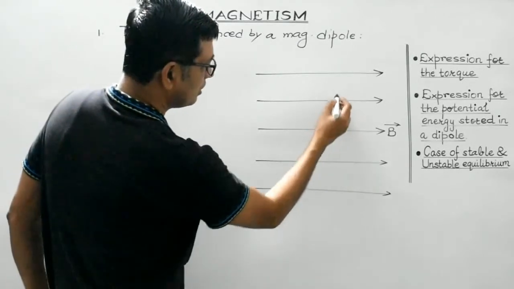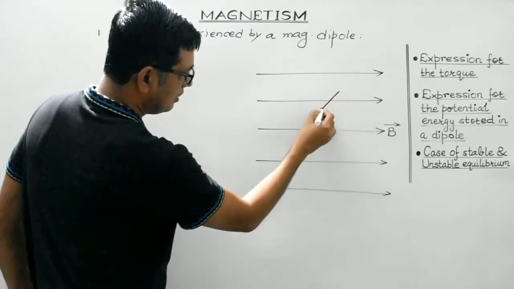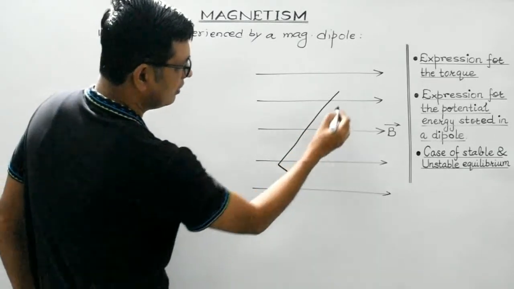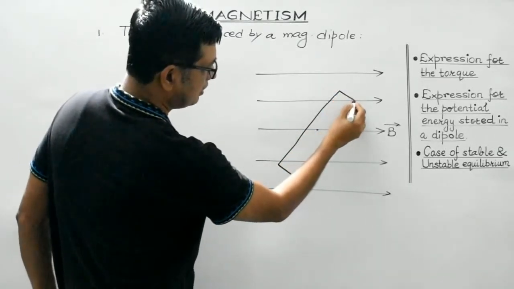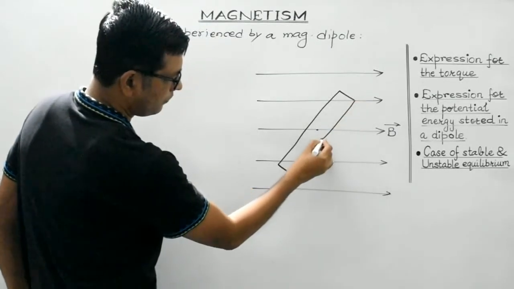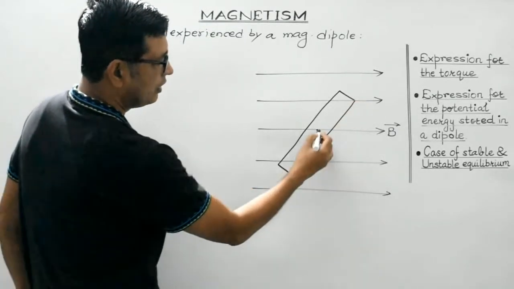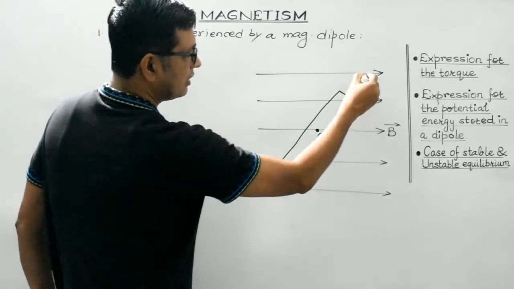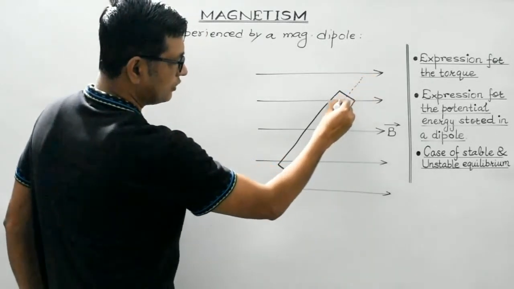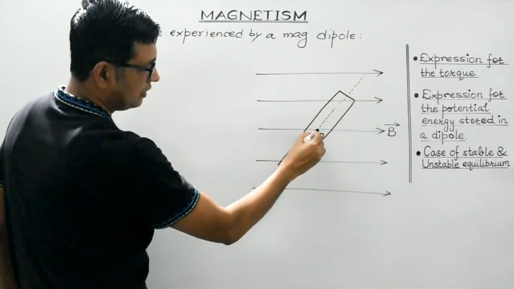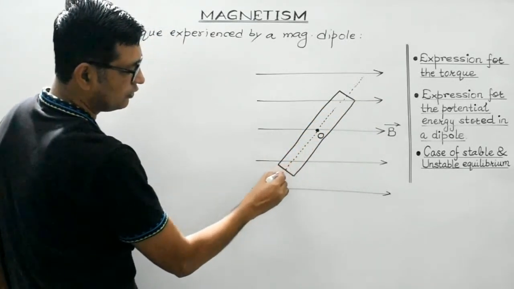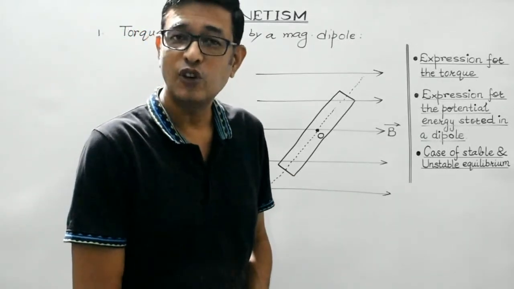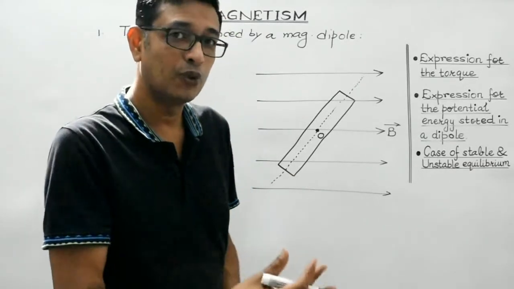So suppose the magnetic dipole is placed under the influence of this uniform magnetic field. Let us represent the bar magnet like this. Let us consider this to be the center of the bar magnet, the center of the dipole, and suppose this is the axis of the magnet. Now, as you are aware, students, poles always exist in equal and opposite pairs.